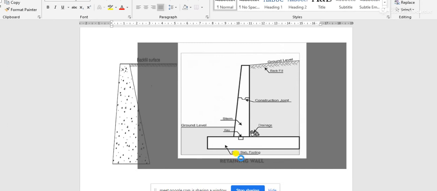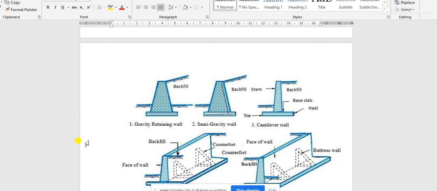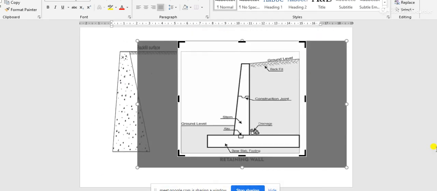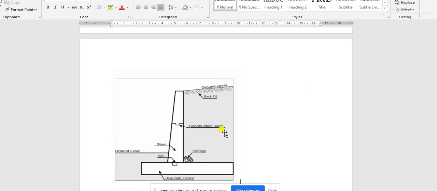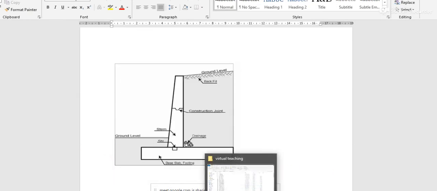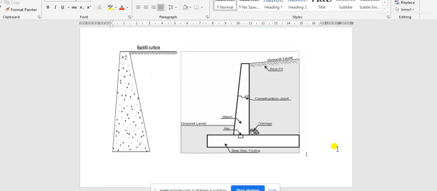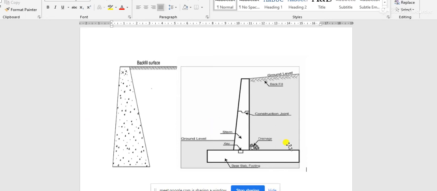These figures are not very important, but I have taken them to discuss the difference between these two kinds of wall when you want to compute or determine the earth pressure.